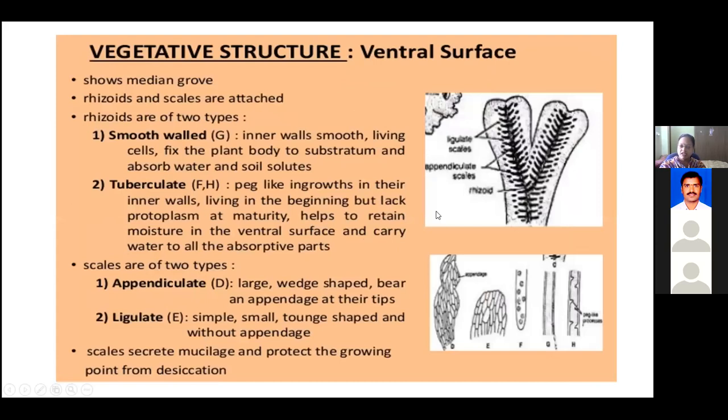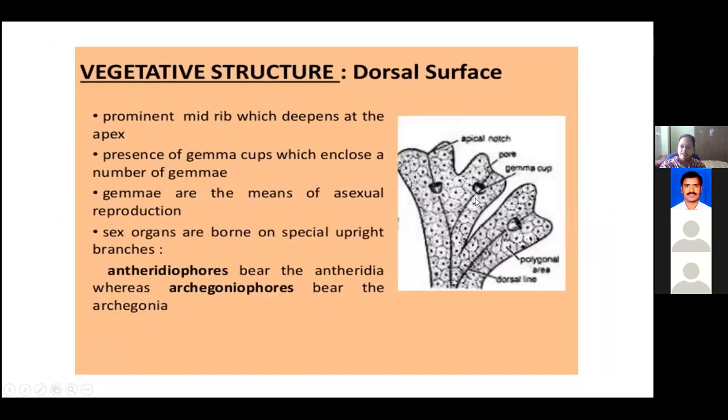Just like a leaf, you can see a central midrib region, which is getting deepened at the apex. At the apical region, the top region, you can see a certain deepened structure. Each lobe of the thallus is going to have a prominent midrib region.